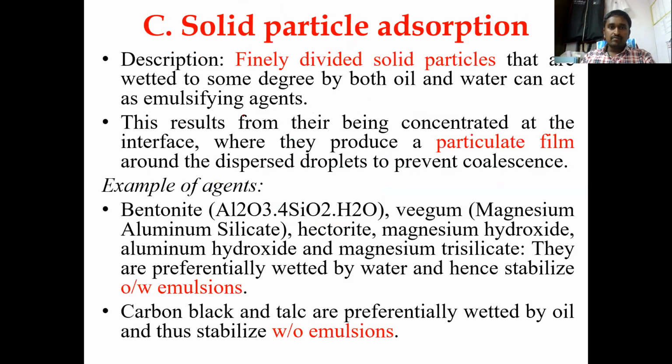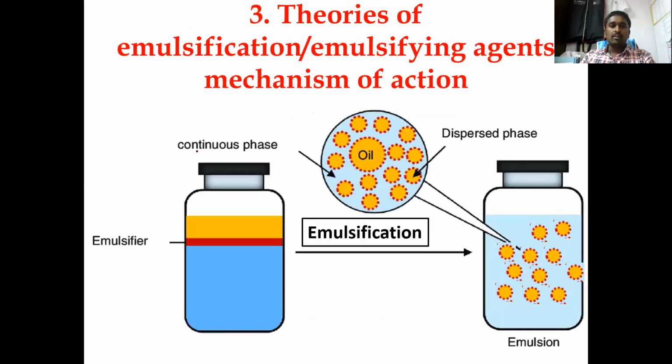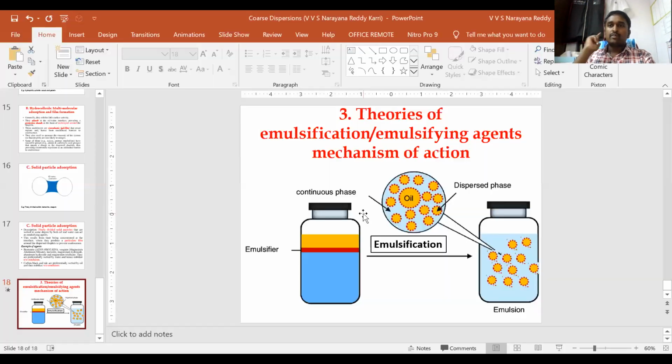So these are the three different theories of emulsification. Whatever theory you remember, they explain how these two immiscible layers lead to the formation of a globule. What happens at this interface, how is the interface forming? If it is formed by surfactants, it is the monomolecular adsorption theory. If it is formed by a group of molecules like acacia and tragacanth, it is called the multimolecular adsorption theory. If it is formed by a solid plug between the two oil globules, that is called the solid particle adsorption theory. Hope you understand this, and you can read the same from the textbook which was given there.